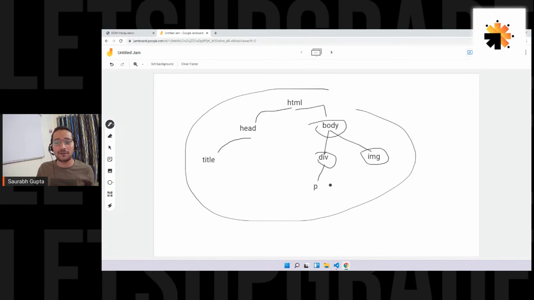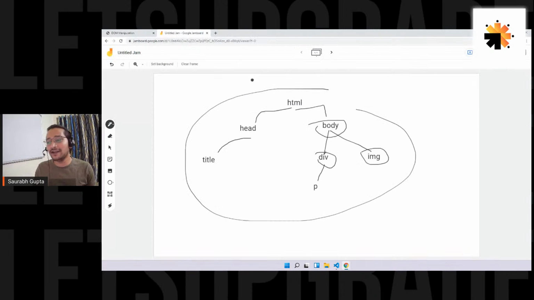Because of DOM, JavaScript will manipulate. Exactly, yes. JavaScript actually doesn't manipulate the HTML. It manipulates this tree. But this tree is nothing but the part of that HTML only, right? That HTML is converted to this tree. Is it clear, okay, everyone? Please tell me, guys. I hope we are clear with this.